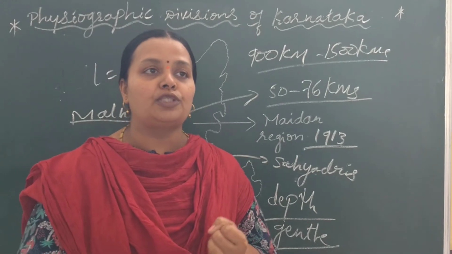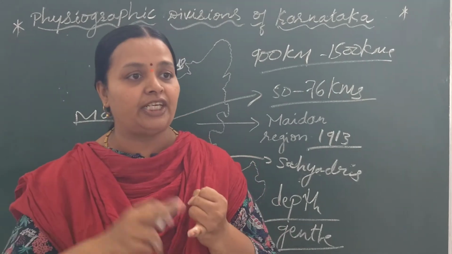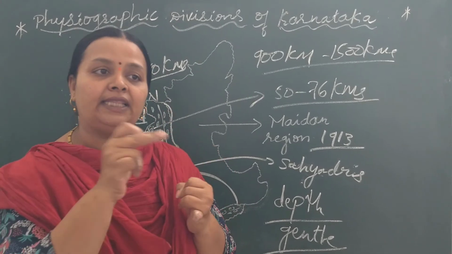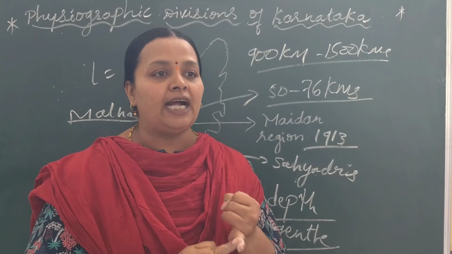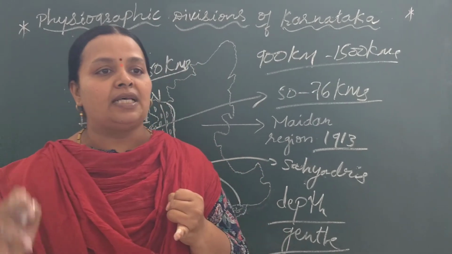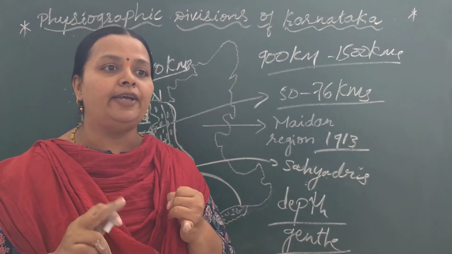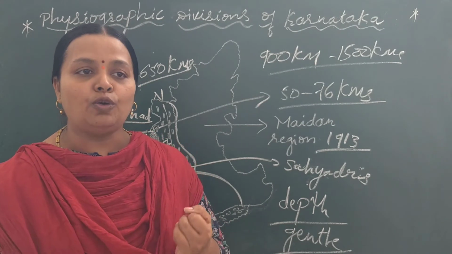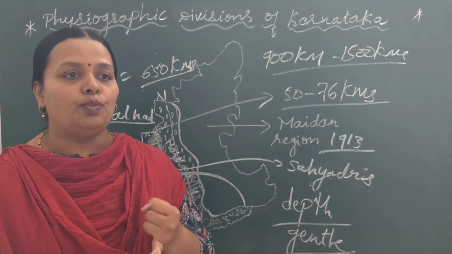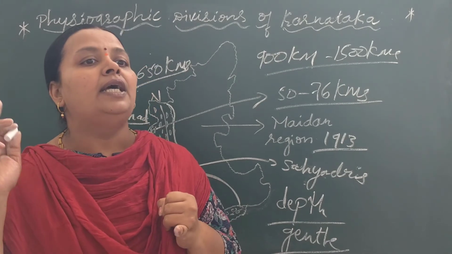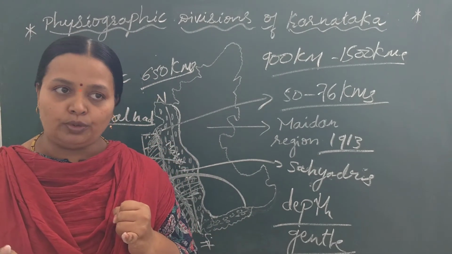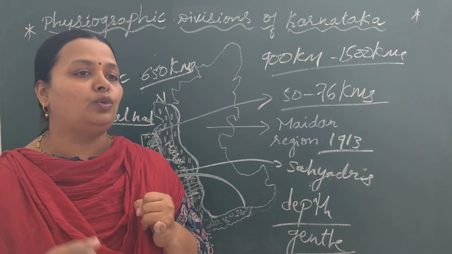Don't get confused Shiradi with Shirdi. Shirdi comes in Maharashtra and this Shiradi comes near Mangaluru. Agumbe Ghat links Shivamogga and Udupi. Hulikal Ghat links Shivamogga and Kundapuru.